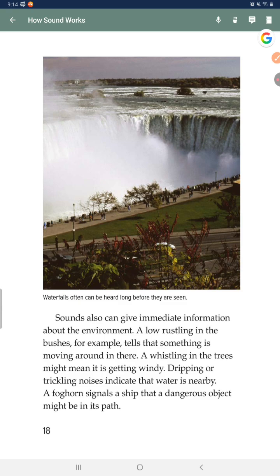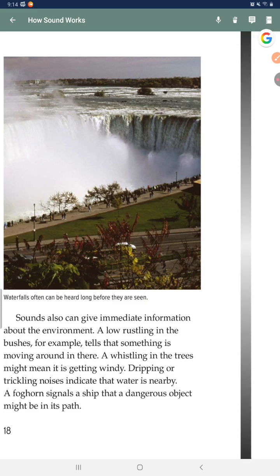Sounds also can give immediate information about the environment. A low rustling in the bushes, for example, tells that something is moving around in there. A whistling in the trees might mean it is getting windy. Dripping or trickling noises indicate that water is nearby. A foghorn signals a ship that a dangerous object might be in its path.